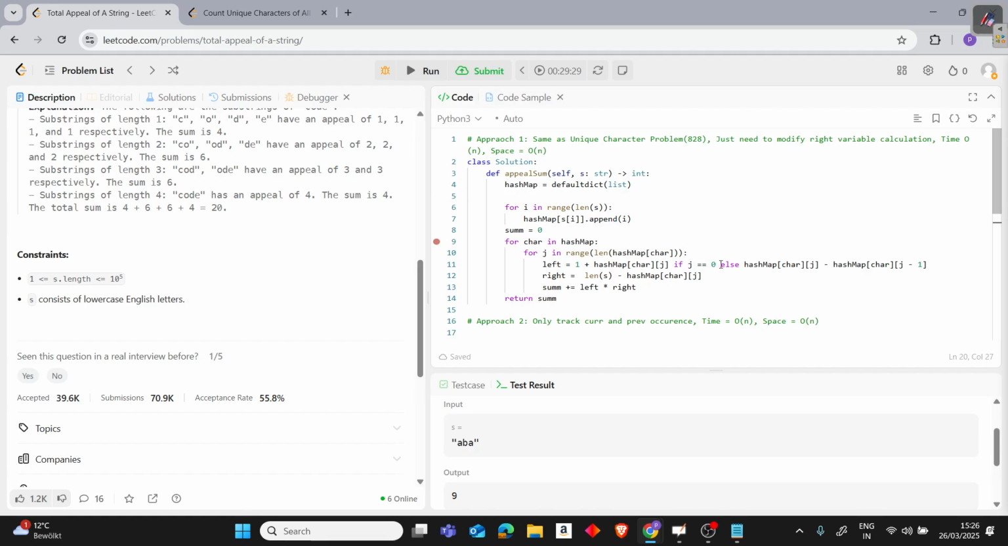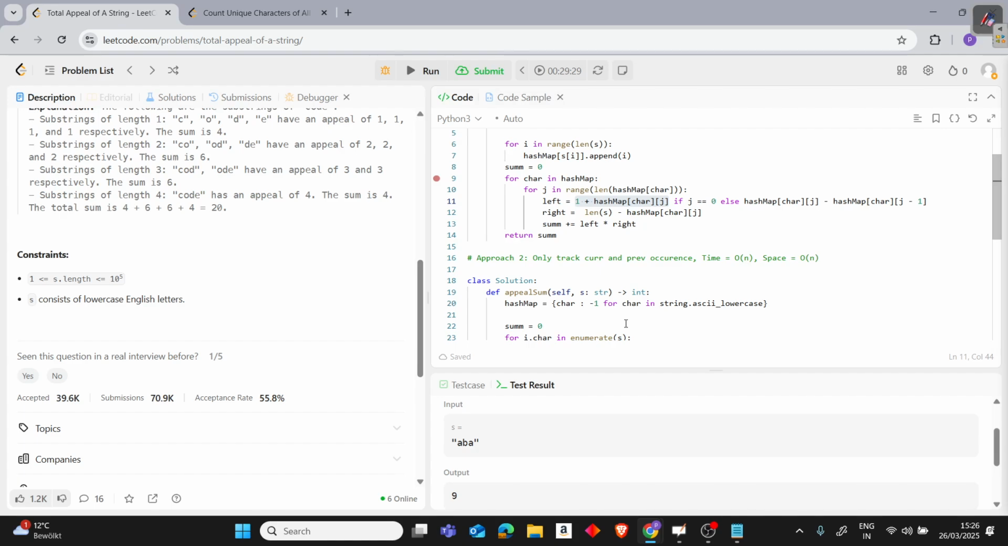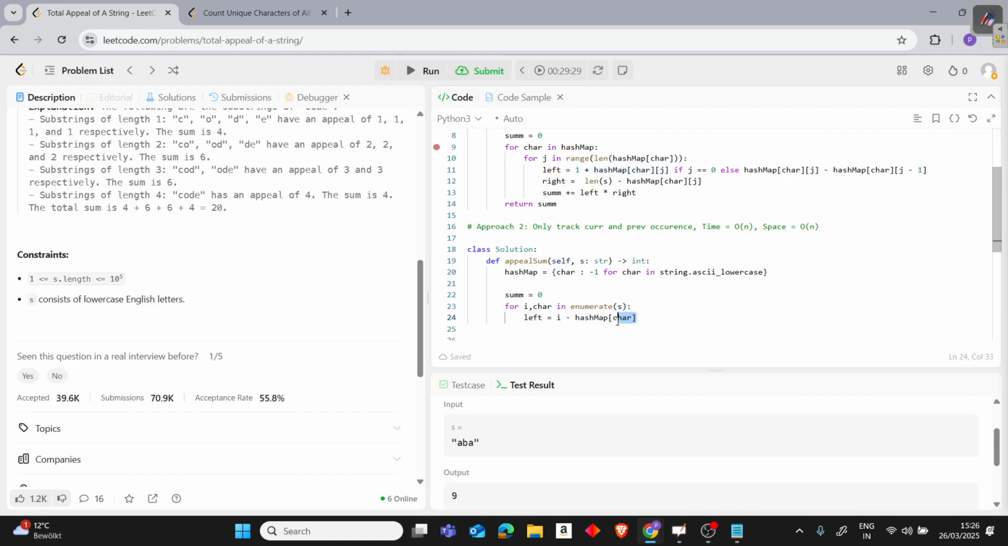Instead, here we used 1 plus, but here we are just taking whatever the last occurrence value is. We know there is no last occurrence yet. For this last a, when we visit it, what will the left value be? It is at second index, so it will be 2 minus the last occurrence. We have to store the last occurrence now, so the last occurrence is at 0, and this value will be 0.